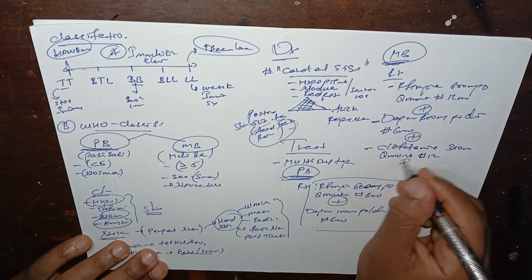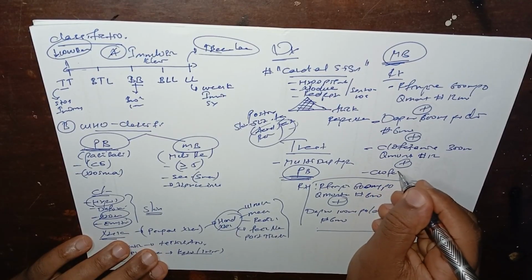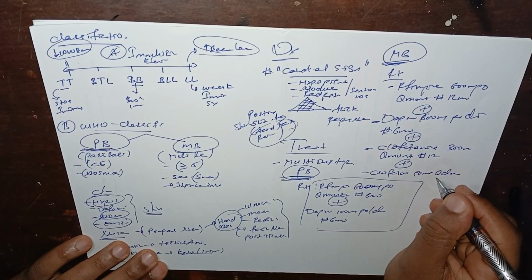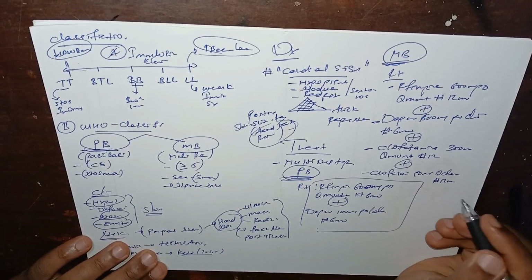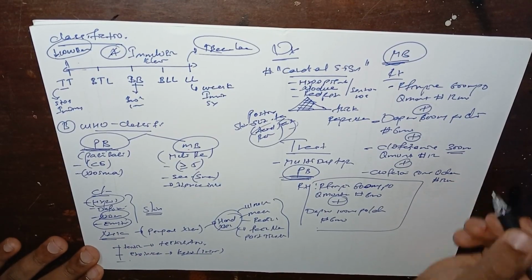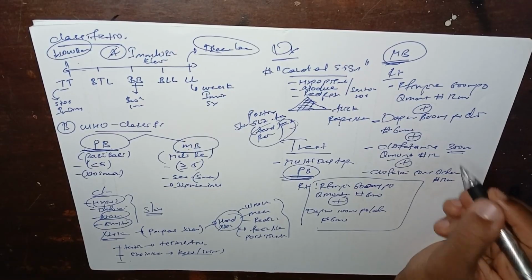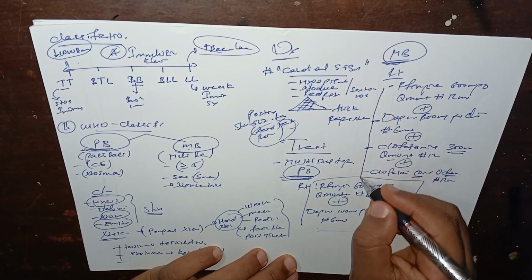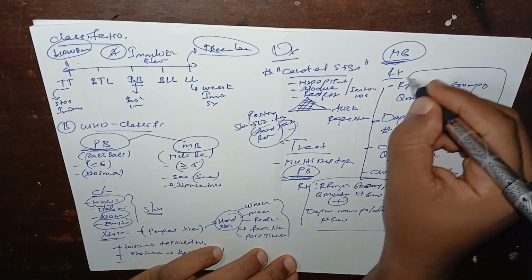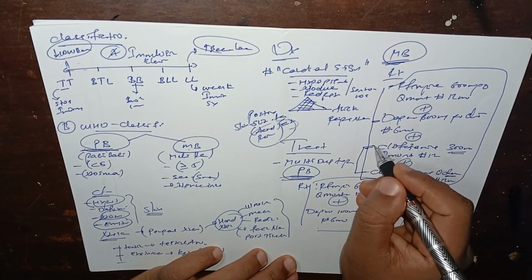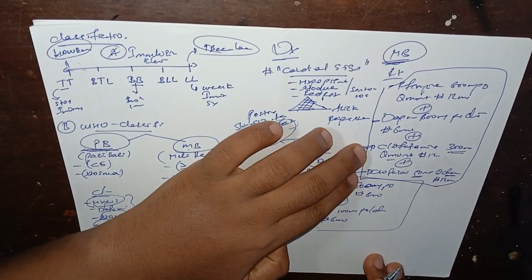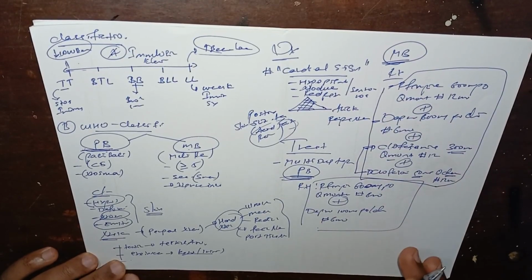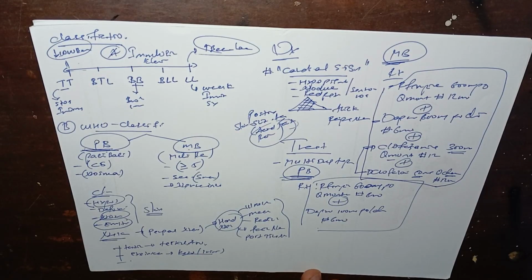But the difference is, we are also giving clofazimine 50 milligrams daily for 12 months. So every month we are giving them 300, but daily we are providing clofazimine 50 milligrams. You can say this is three medications, in terms of type of medication: rifampicin, dapsone, and clofazimine. But in terms of dosage, we have three routes.